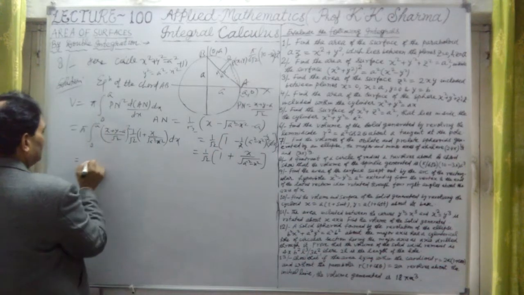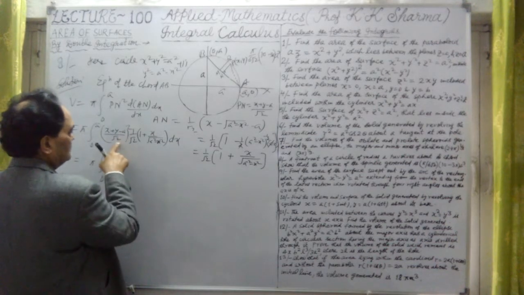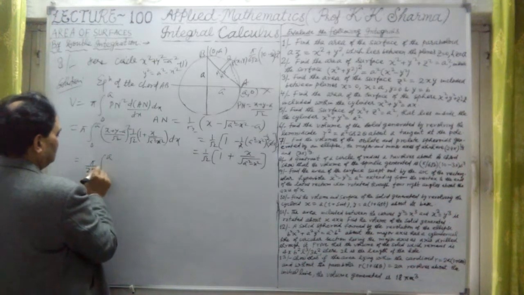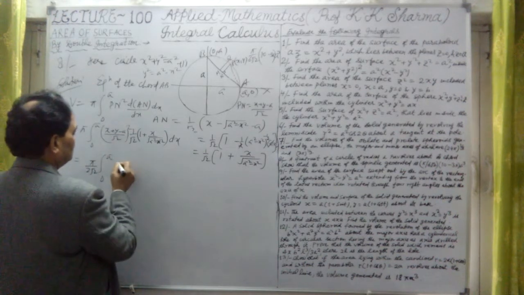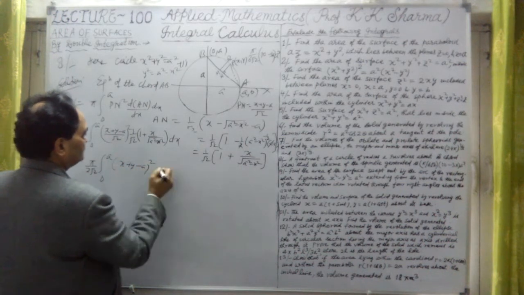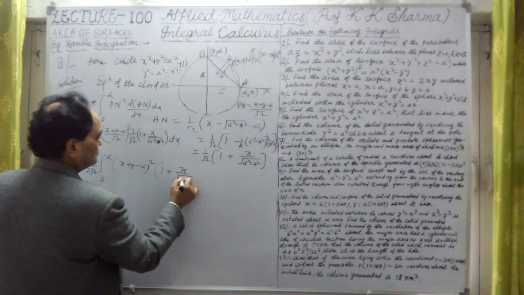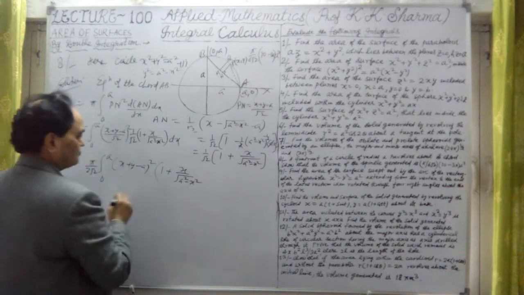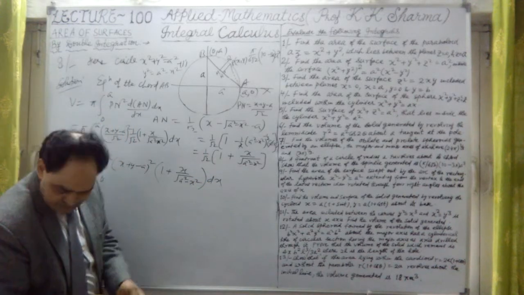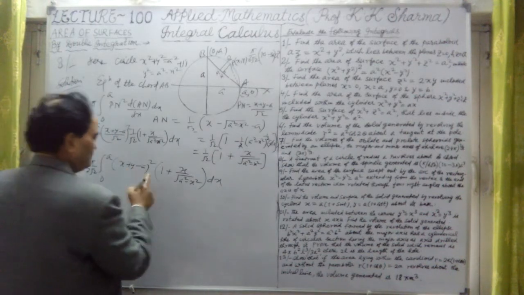Let me further solve it. This is pi 0 to a, this whole square, and this is under root 2, so let me take 2 root 2 outside, pi upon 2 root 2, (x + y - a) whole square, and 1 plus x upon under root a square minus x square.